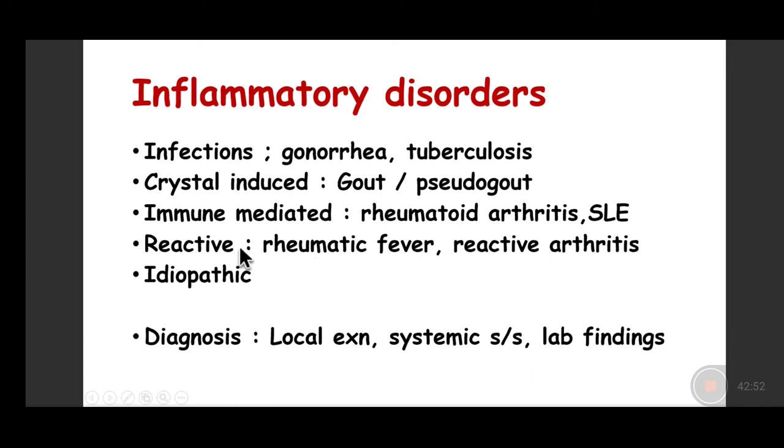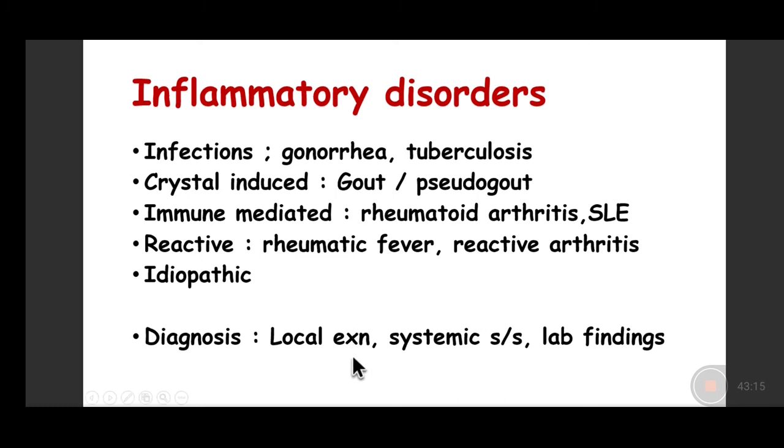Fine. Then we can have reactive conditions. You have done rheumatic heart disease, and you know that rheumatic heart disease also involves the joint. So it could be a component of rheumatic fever, or there could be only reactive arthritis because there is involvement of the bone leading to osteomyelitis.